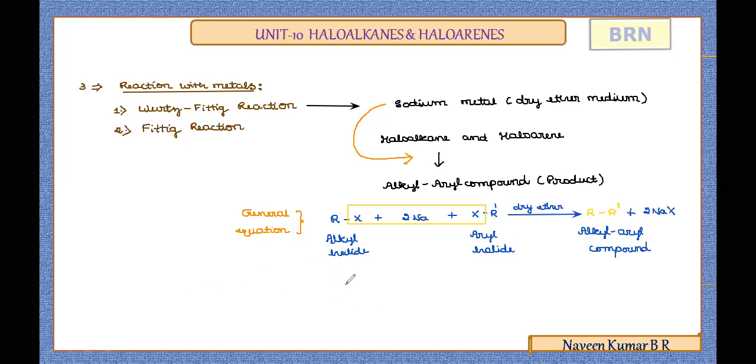Now we'll take this with a simple example. We'll take methyl chloride, CH3Cl, treated with sodium metal and an aromatic ring containing compound, C6H6 as a benzene ring, where one of the hydrogens is replaced by a halogen. We'll take chlorobenzene, C6H5Cl. So CH3Cl is methyl chloride and C6H5Cl is chlorobenzene.